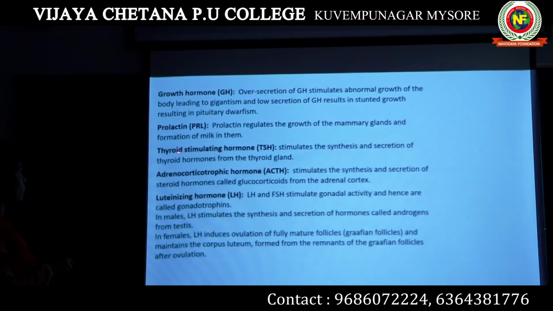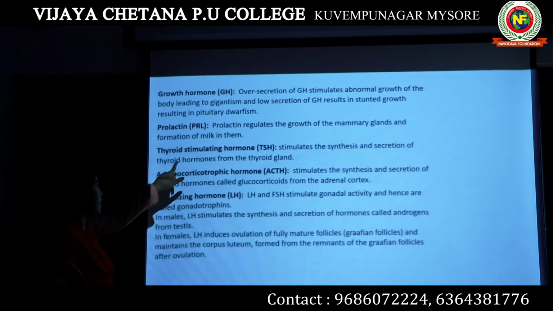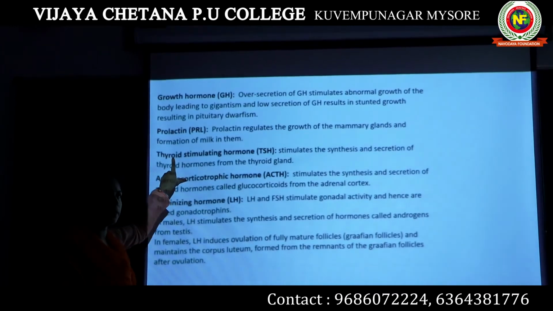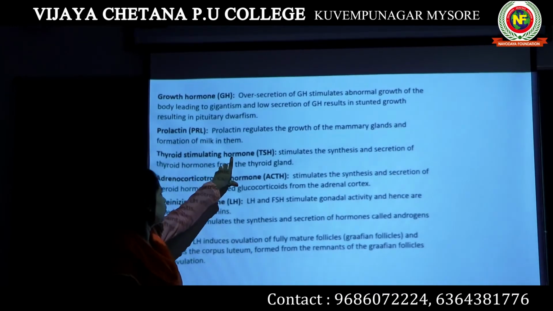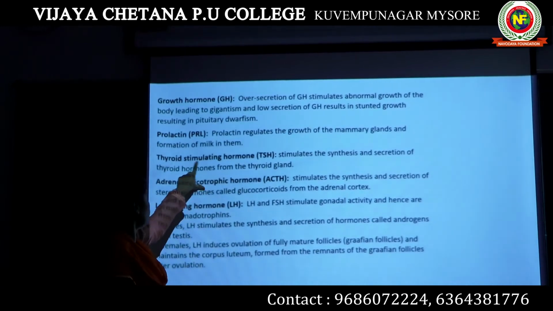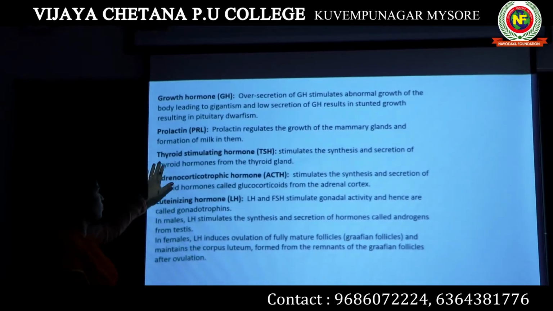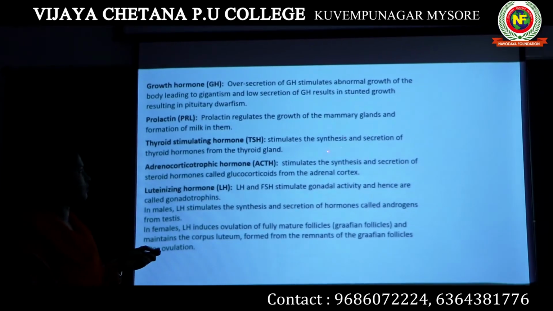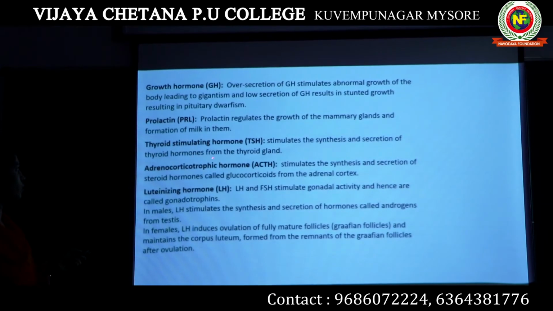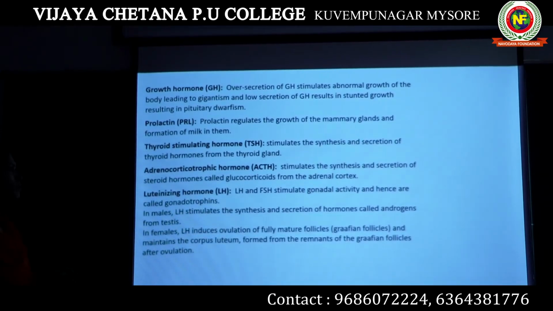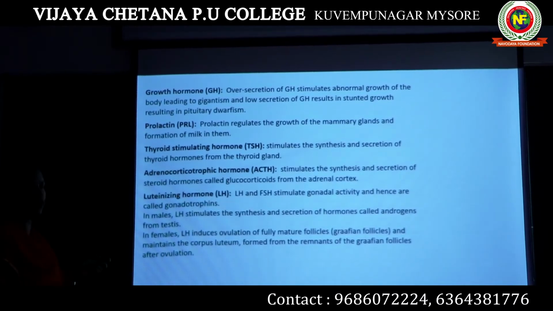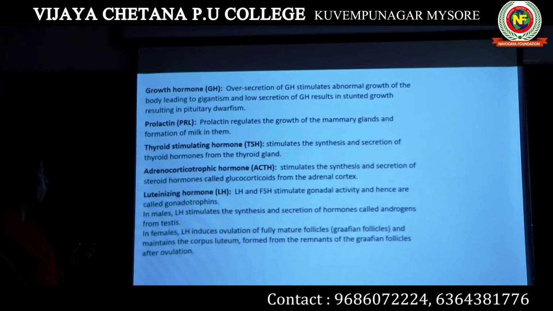Then the next hormone, thyroid stimulating hormone. The name itself indicates it is a hormone which stimulates the thyroid gland. That means it will ask the thyroid gland to produce certain hormones. It stimulates the synthesis and secretion of thyroid hormones from the thyroid gland. We have the thyroid gland in our neck region. If that gland has to function, then these hormones have to be produced at a normal level.